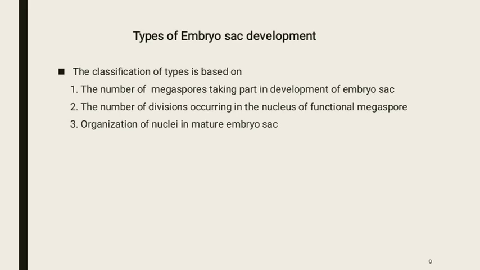These may be monosporic, bisporic, and tetrasporic type. The second is the number of divisions occurring in the nucleus of the functional megaspore. And the third one is the organization of nuclei in the mature embryo sac or megagametophyte.